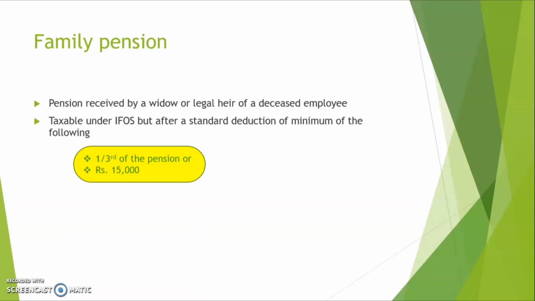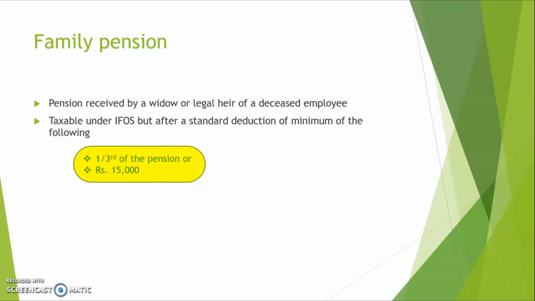Alright, so whatever the amount of pension is received by a widow or a legal heir, he or she can take a deduction of 1/3 of the pension or rupees 15,000. Now that's it about the standard deduction that an assessee can take on behalf of family pension.